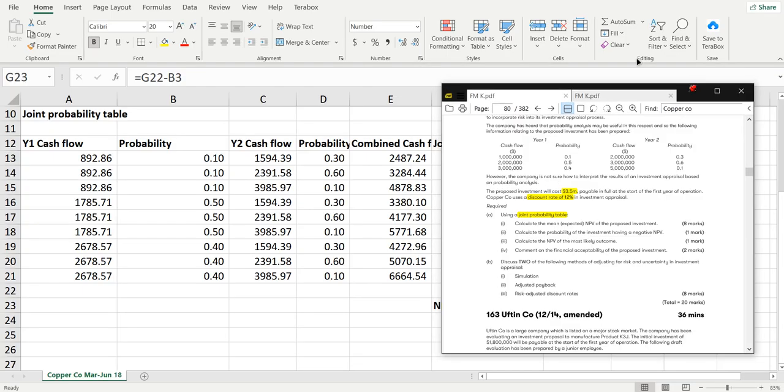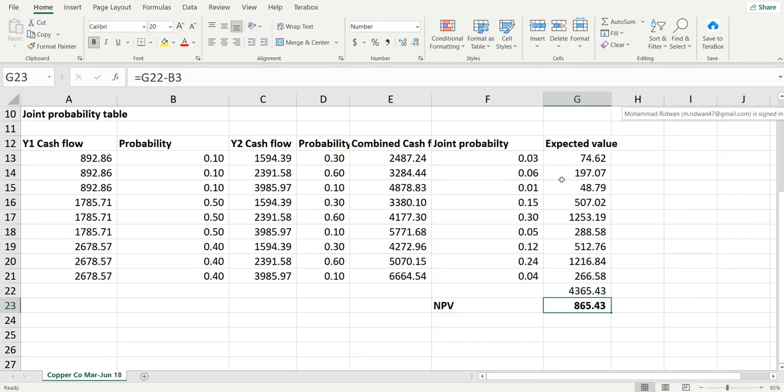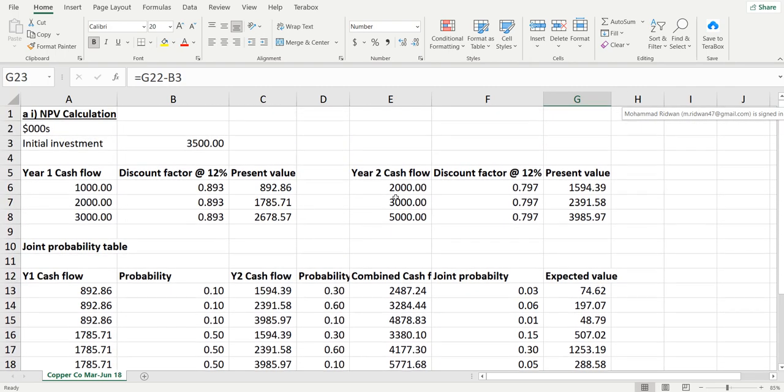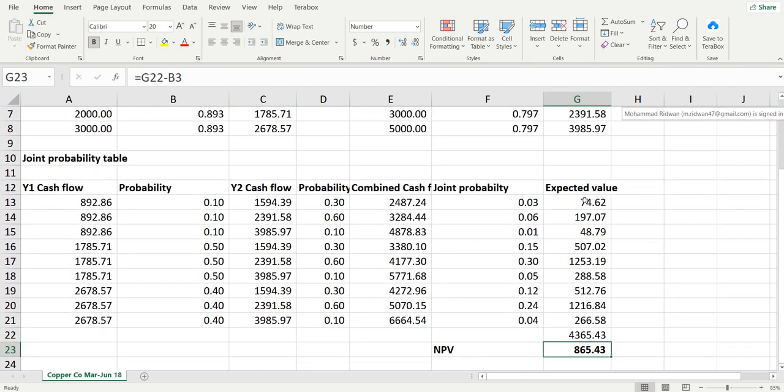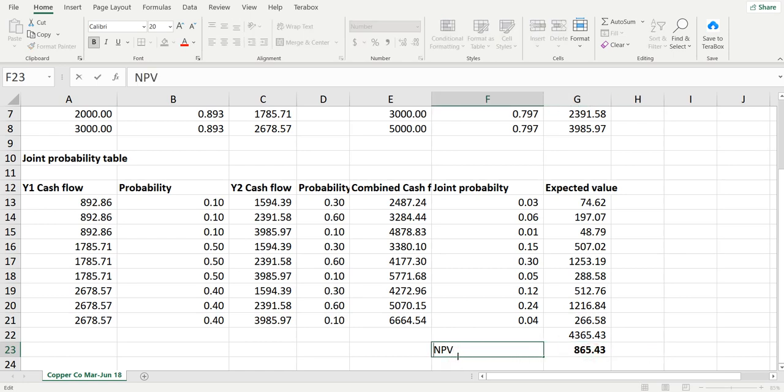So what is negative NPV? Negative NPV is expected value which is lower than the NPV. Also you have to write expected NPV because we're doing expected value.